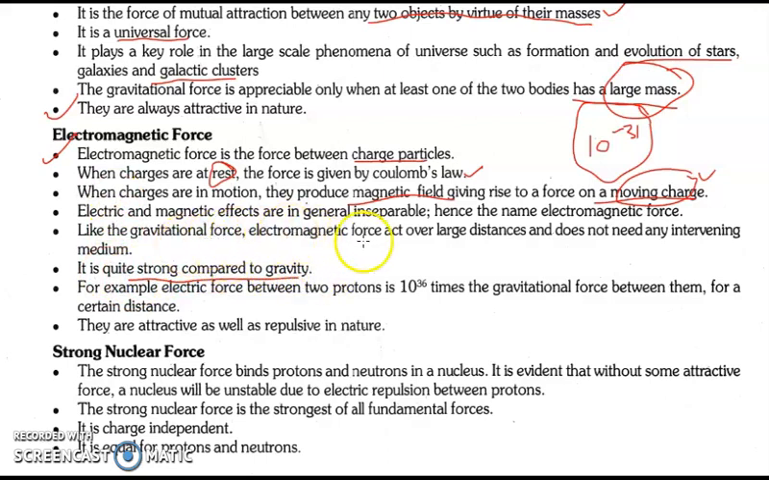Like gravitational force, electromagnetic force acts over larger distances and does not need an intervening medium. Intervening medium means it does not require any medium for the forces to act. The electric force between two protons is 10³⁶ times the gravitational force between them. So you can very well imagine how strong these forces are as compared to the gravitational force.